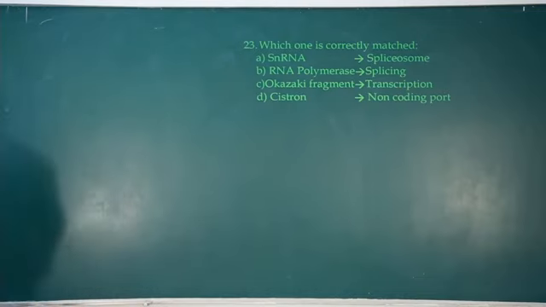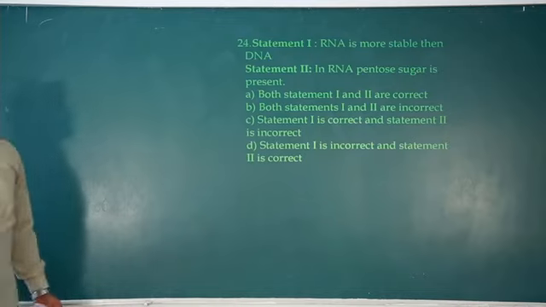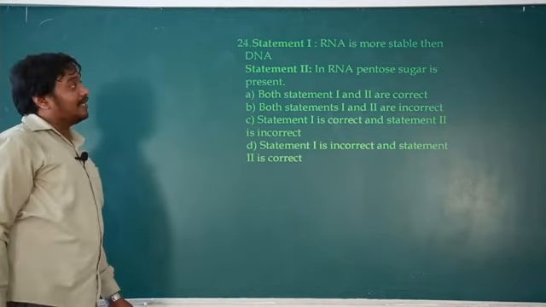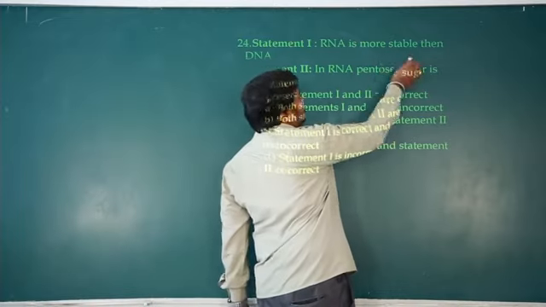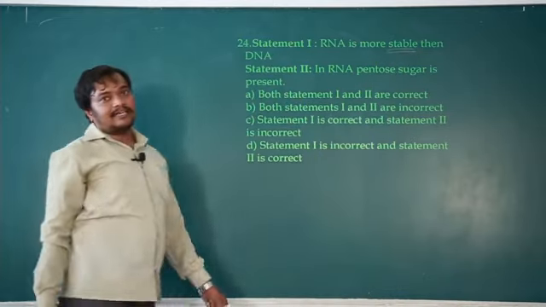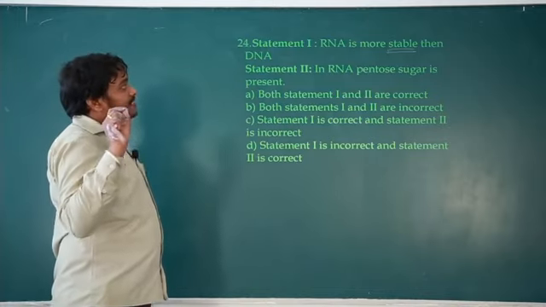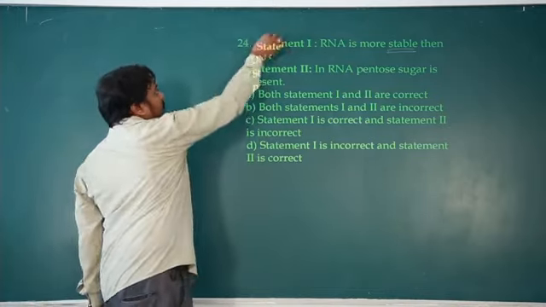Okay, so next, question number 24. Statement 1: RNA is more stable than DNA. Okay, look, stability. RNA is less stable than DNA because RNA is single stranded. RNA has OH at the second carbon of sugar, so it makes it less stable. So this statement is wrong.